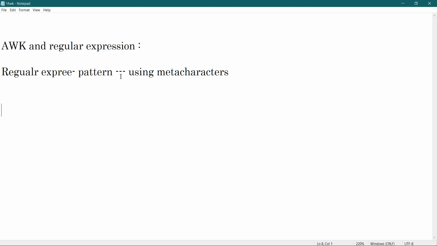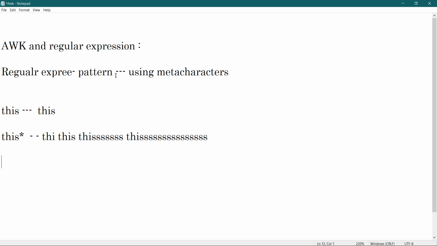Let me tell you one thing. Suppose this is a word, "this". It represents only a single meaning. Now if I have a pattern, this star is used to represent one or more occurrences of the preceding S. So it can have multiple meanings, and a pattern can represent multiple strings.